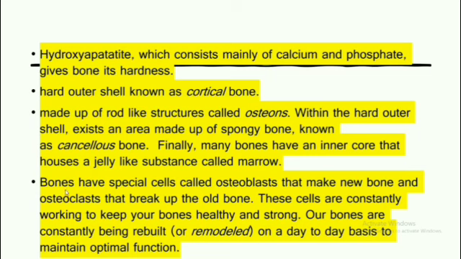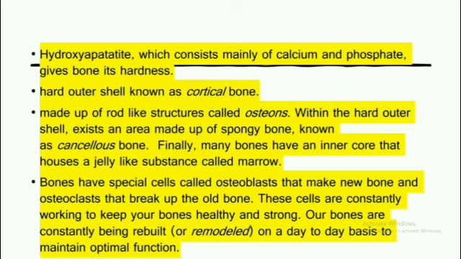Now we also have to remember that bones are made up of some specialized cells which are called osteoblasts and osteoclasts. There are two cells. Here it is osteoblast and here it is osteoclast. Osteoblast cells are going to make the new bone, and osteoclasts are going to break the old bone. Breaking means, suppose the level of calcium and phosphate in the body has decreased, and the blood requires calcium and phosphate because many cells require calcium to send signals and chemical signals and everything.